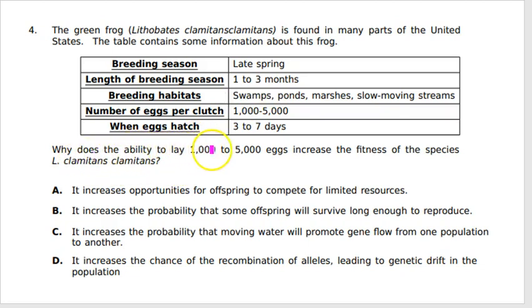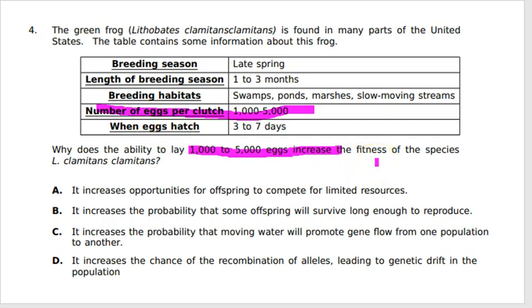How does the ability to lay 1,000 to 5,000 eggs increase the fitness of the species L. clamitans clamitans? So when we look up here, it shows us some things about this particular type of frog. It tells us about the breeding season, the length of the breeding season, some breeding habits, the number of eggs per clutch, and when the eggs hatch. So the question's asking us about this portion of the chart right here. So we're looking at the number of eggs produced.